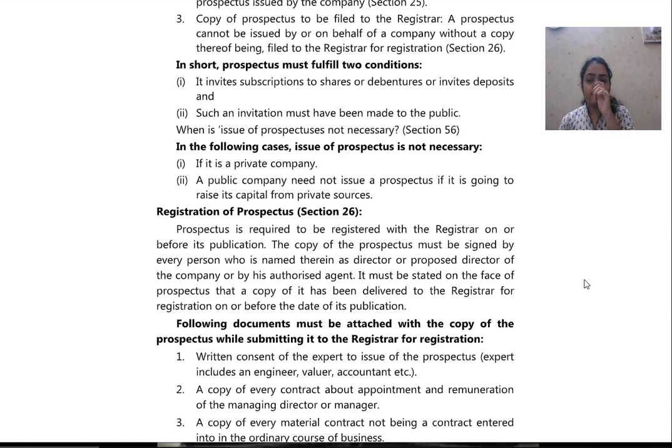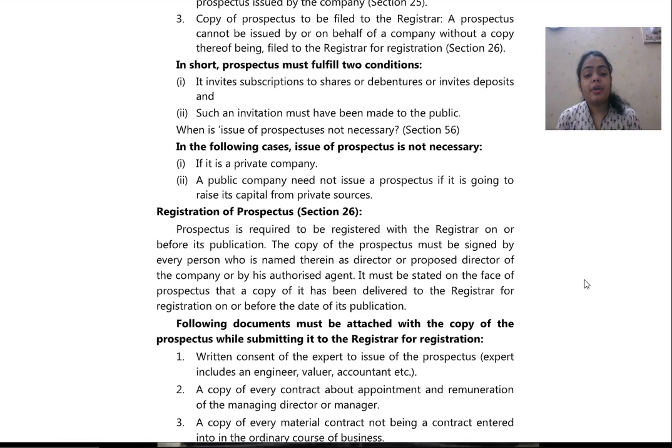When is the issue of prospectus not necessary? This is the next point we shall be studying. In the following cases, issue of prospectus is not necessary. Firstly, if it is a private company. Secondly, a public company need not issue a prospectus if it is going to raise its capital from private sources.